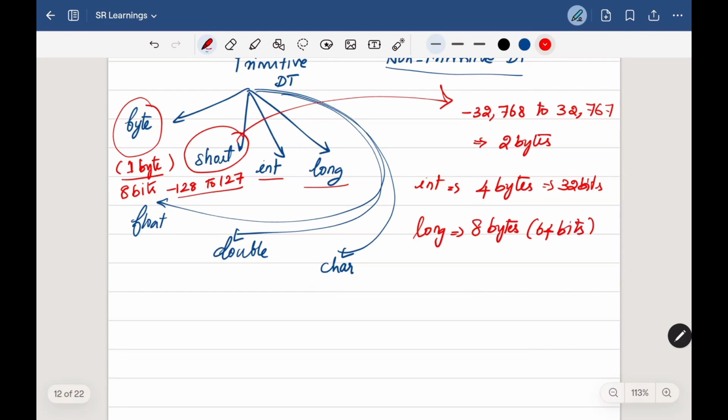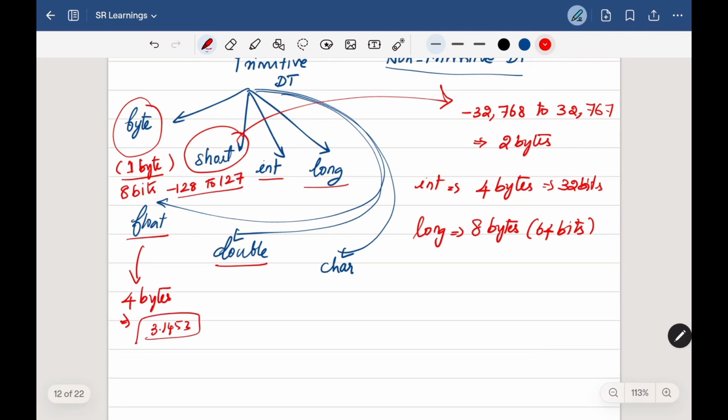Okay, so we have seen all the whole numbers. But when we have decimal numbers, then we can go with float and double. Under float we can store 4 bytes of numbers. For example, we can go with numbers like 3.1453, anything like that. We can store all the decimal numbers here.